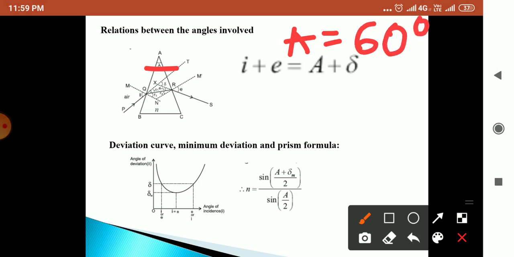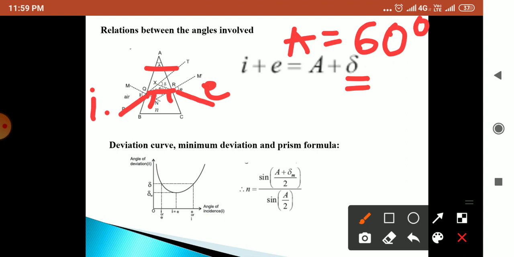The ray is incident at a point, it gets deviated and again it refracts. So there will be an angle of deviation delta, and two different angles of refraction. At the same time we have to consider the angle of incidence and the angle of emergence.